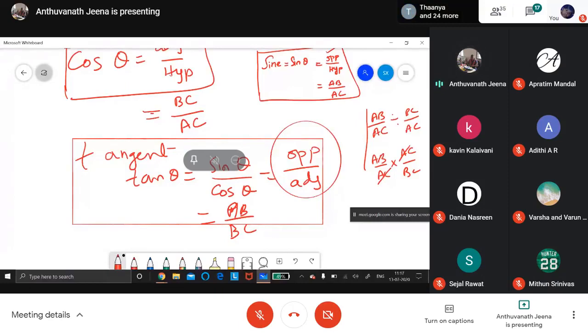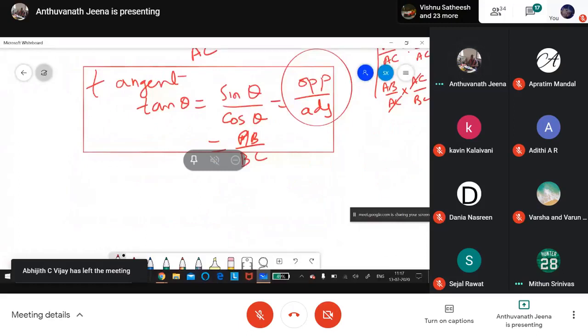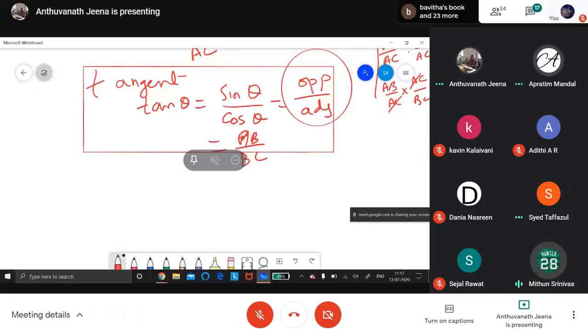Yeah, correct. Now three ratios are over. Now the fourth ratio is cosecant theta. However you pronounce it, your pronunciation will differ from person to person. Cosecant theta is